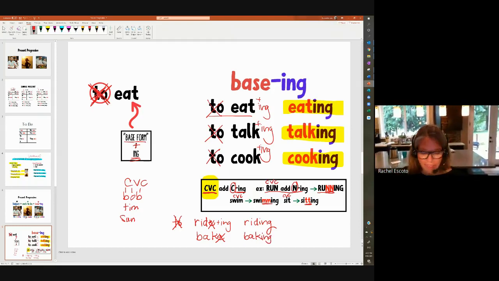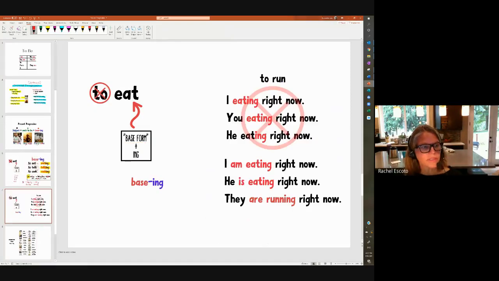All right, let's look at some examples of how we use this. Okay, so this should say to eat. I wonder if I can change that. Yes, to eat.